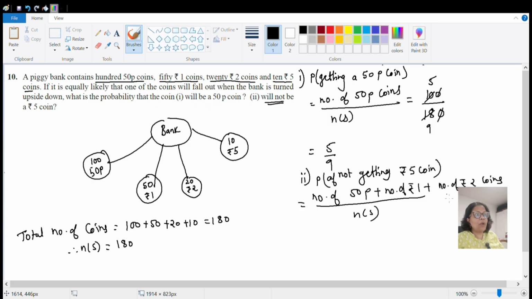If you add them all, then you will get the probability of not getting 5. 5 will not come in this, so 50 paisa, 1 rupee and 2 rupees will come. So we will add them, that is 100 plus 50 plus 20 upon 180. So if you calculate this, it will come to 170 by 180, 0 0 cancel, and your probability is 17 by 18. I hope you have understood this question. Let us go to the next question, that is question number 11.